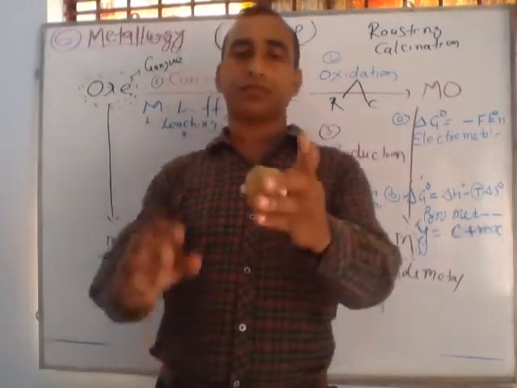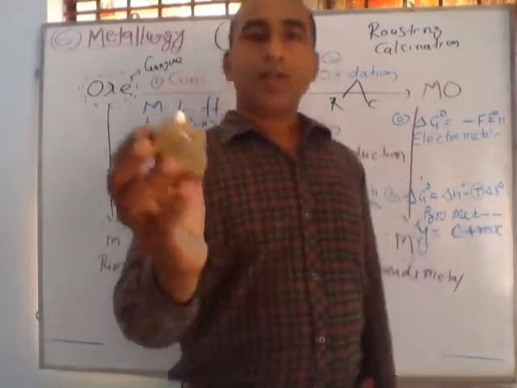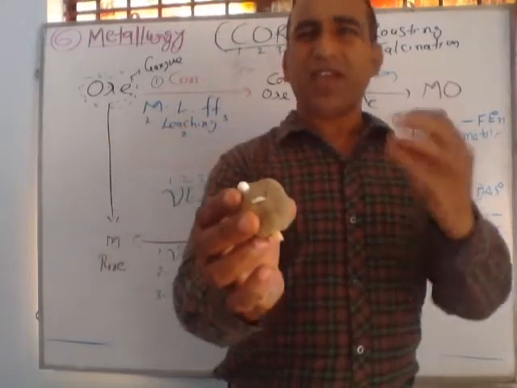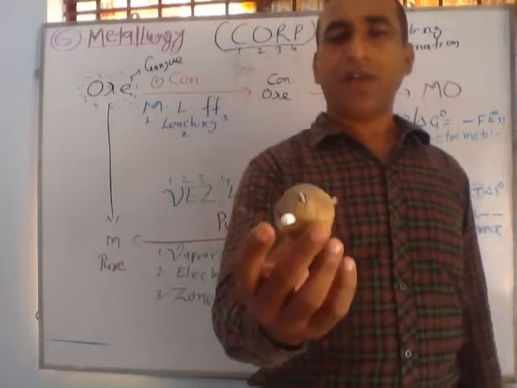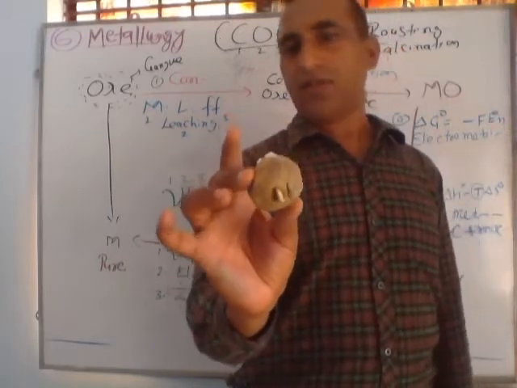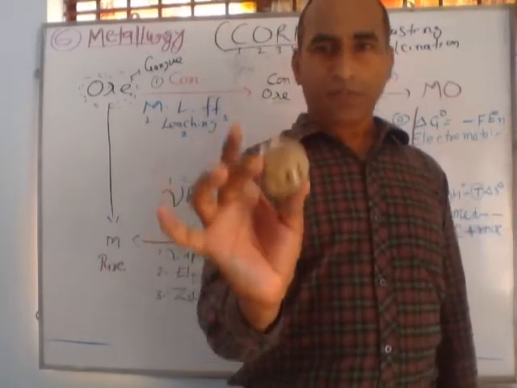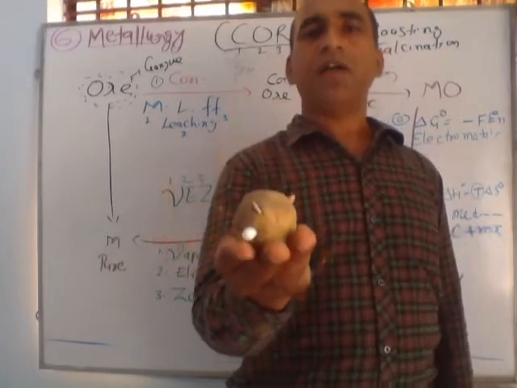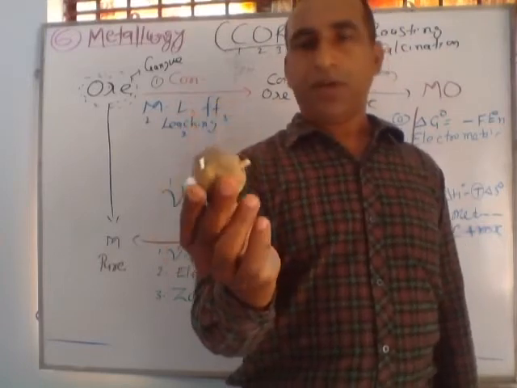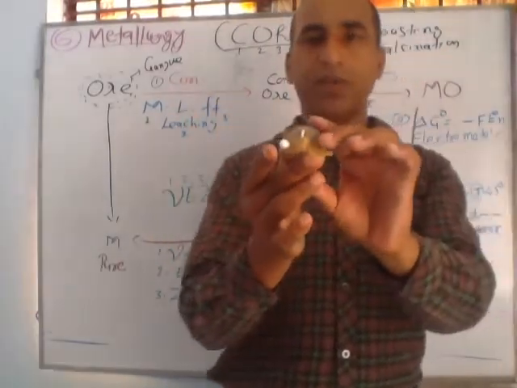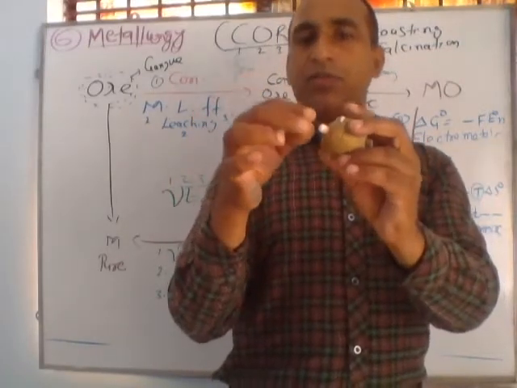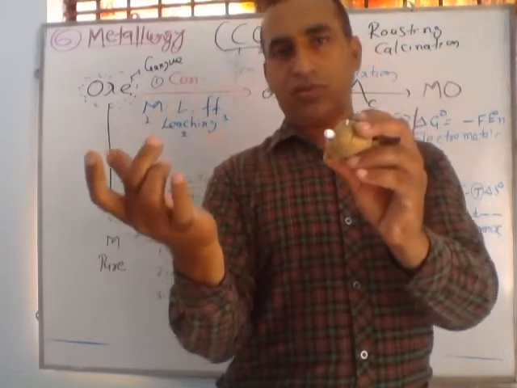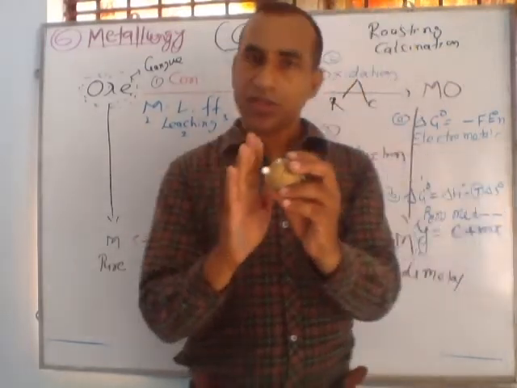Suppose, listen. This is any substance, any matter which we obtain from the earth's surface, and in this substance metal is present with impurity. This is called mineral. If from this mineral we can obtain a metal by a simple and economical method, this is called ore.